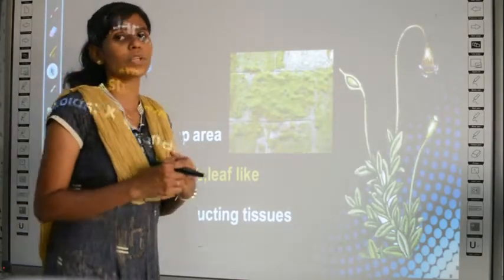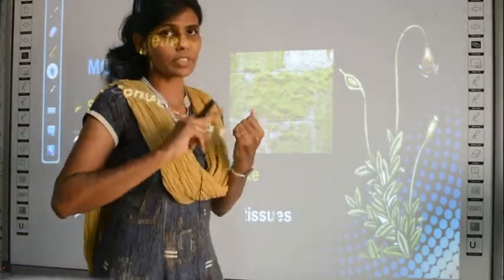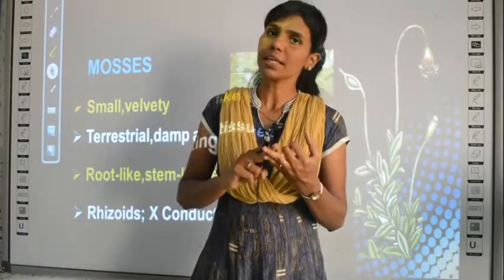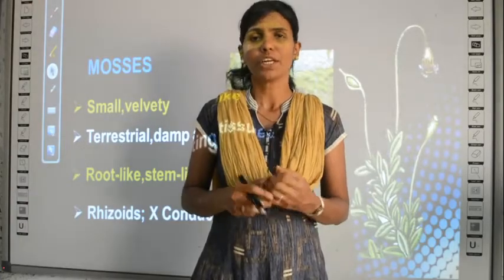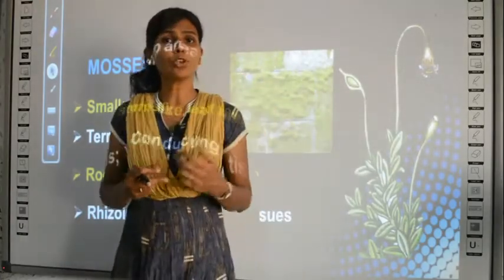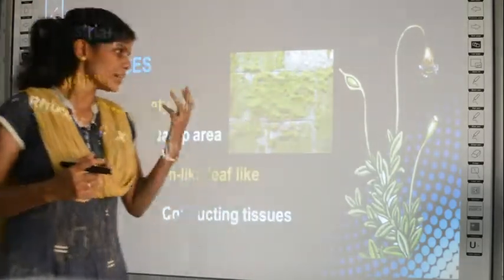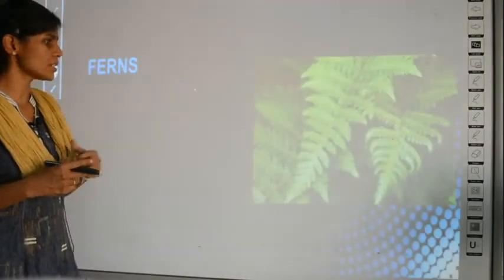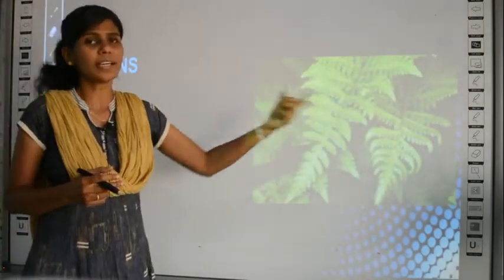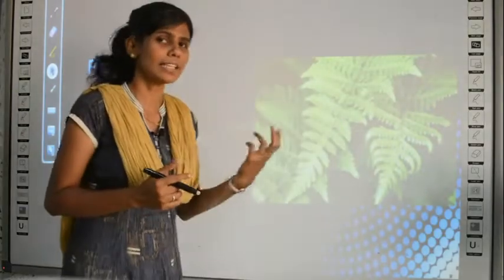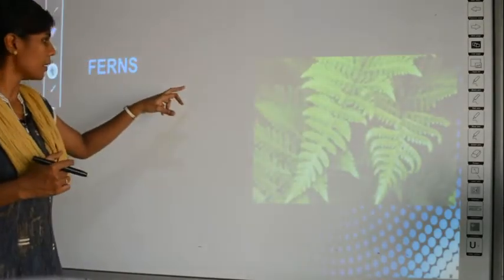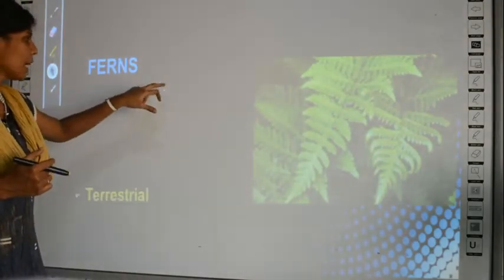So this is about the second group. The first group, algae, we have studied, and the second group, liverworts and mosses, we have also completed. So what is left? The third group is ferns, right? Ferns are common in Kanyakumari district, so most of you must have seen them. Mostly they are used for decoration, as in wedding bouquets. Now we will learn the properties of ferns.